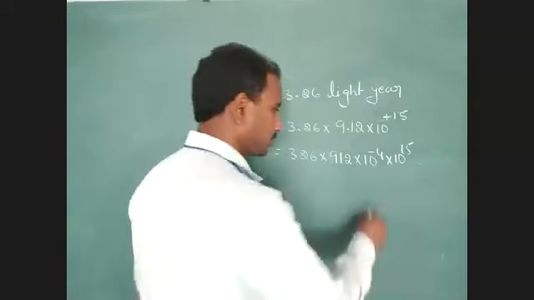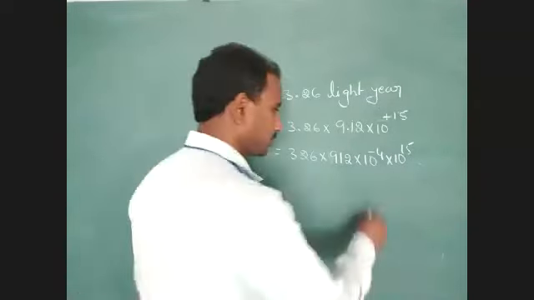42,452 into 10 to the power of minus 4 into 10 to the power of 15. Now we have to keep that point after 5 digits. So here, what is the power value? Minus 4. So we have to write 34.2452 into 10 to the power of 15. Now we have to increase 1 point after 1 digit. So just write 3.42452 into 10 to the power of 16 meter. So it is an accurate answer.